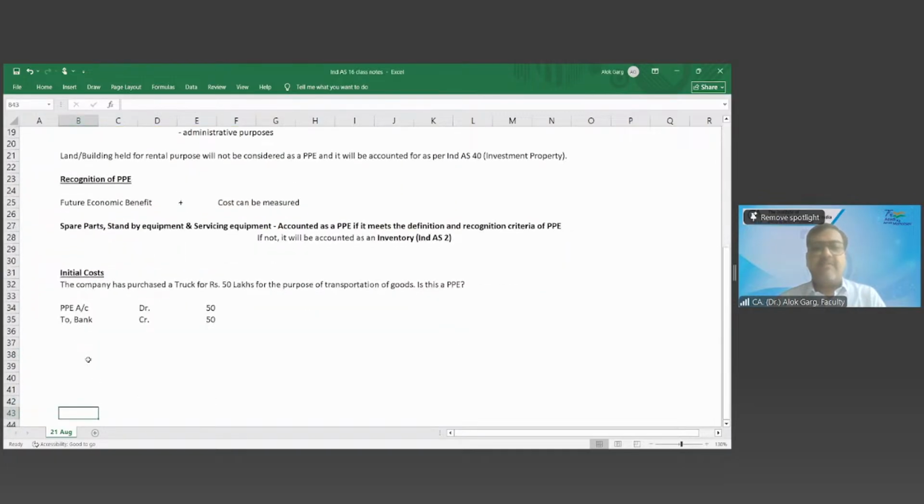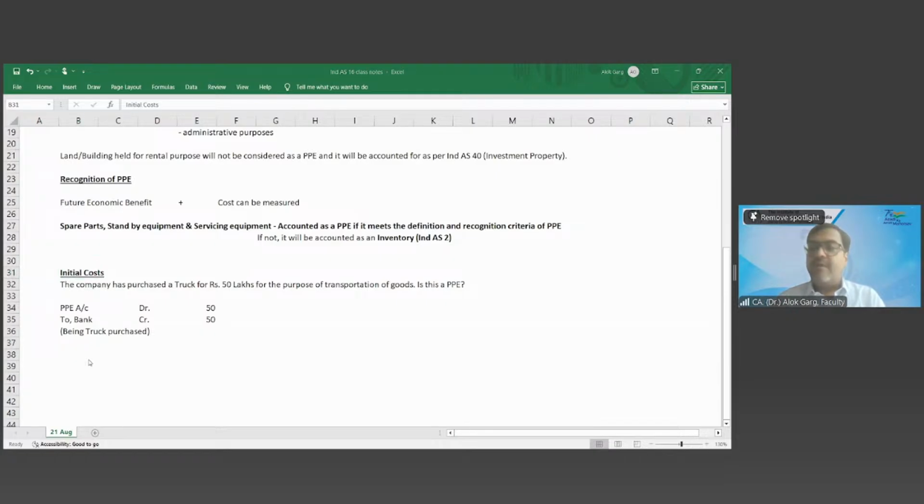Tangible item. The company has purchased a truck for, let's say, 50 lakh rupees, for the purpose of transportation of goods. Is this a PPE? Answer is yes. PPE account debit to bank. What accounting entry will pass? PPE to bank, being truck purchased.